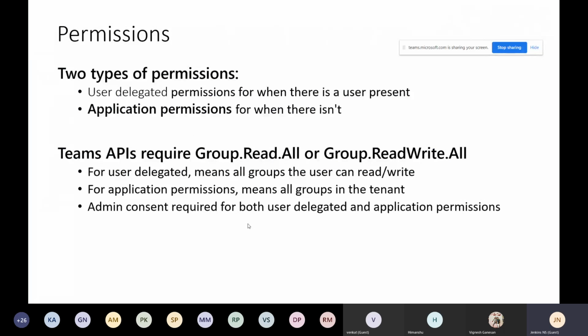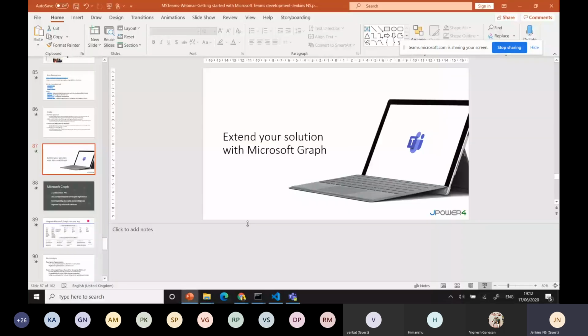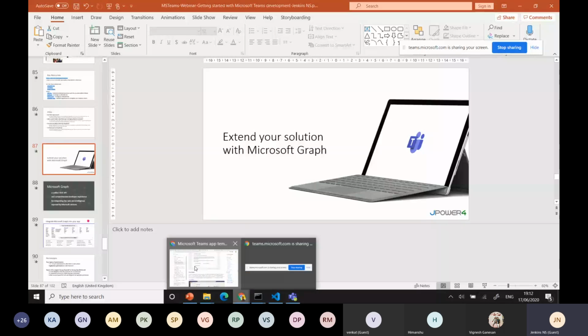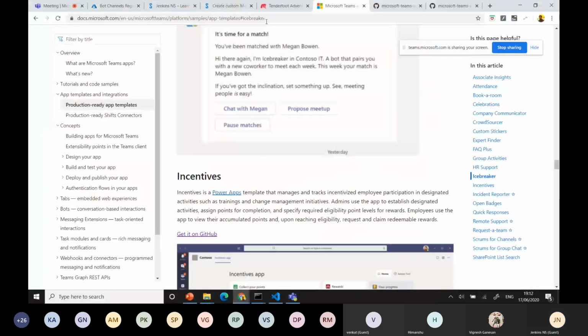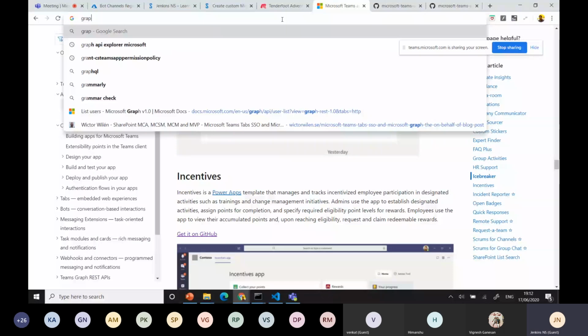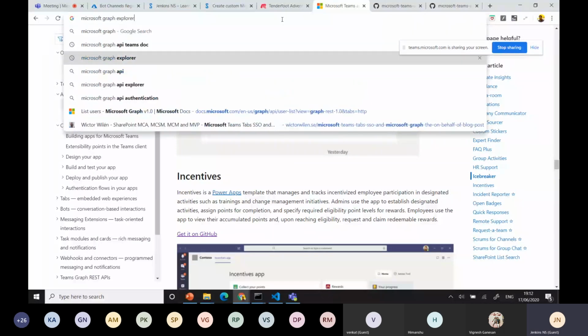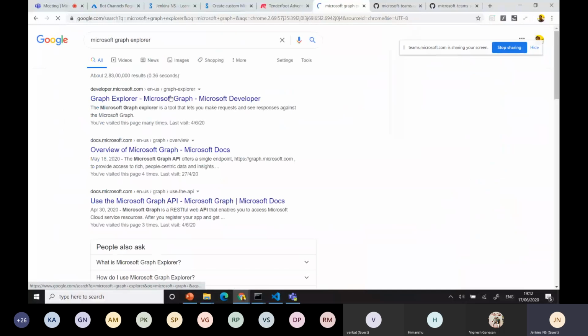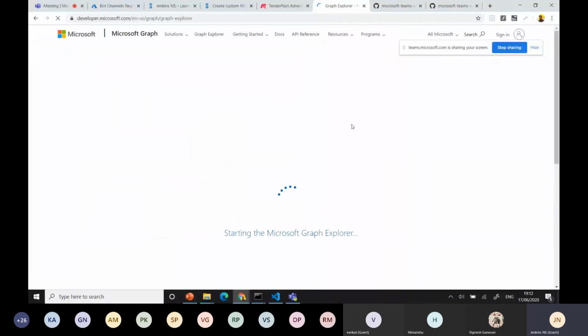We always know about the two types of permissions. One is delegated permission, one is application permission. Otherwise, it's not supported. Every app has a separate permission. You can identify them in Microsoft Graph Explorer, where you can know the permissions. A new look is available now; Microsoft changed the old look. Now you can find which permission you want.